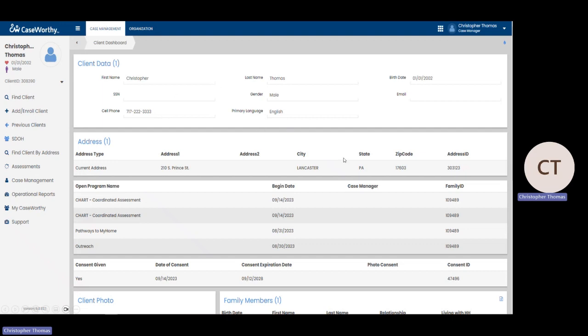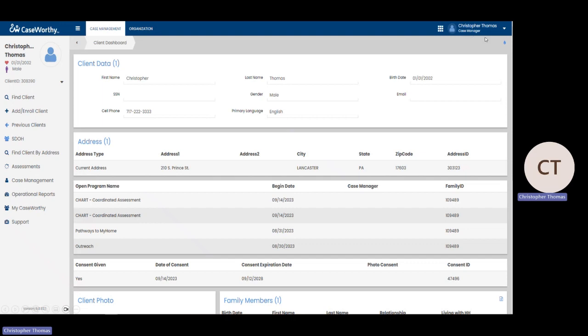This is just a test client. I have this screen out so I can point out different parts of this dashboard to hopefully make it a little bit less overwhelming when you first log in. Up here in the top right, you can see my mouse. This tells you who you're logged in as and what role you are logged in under.